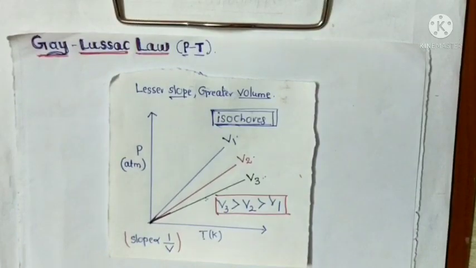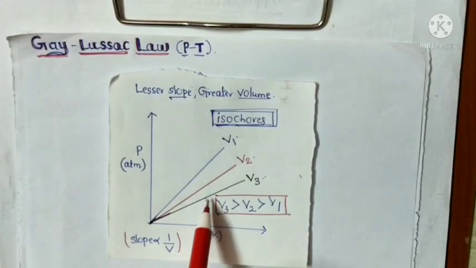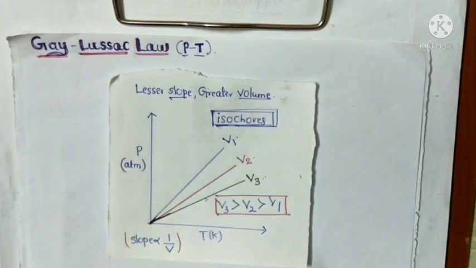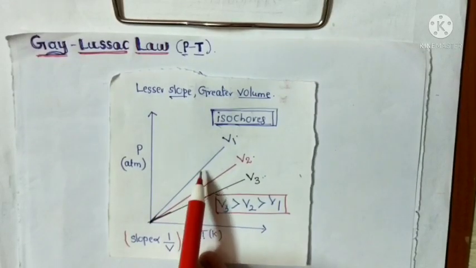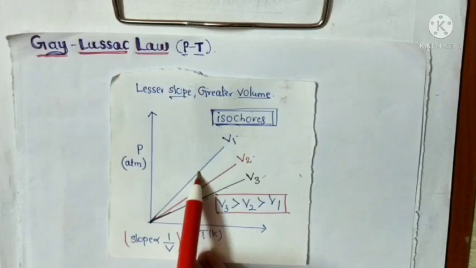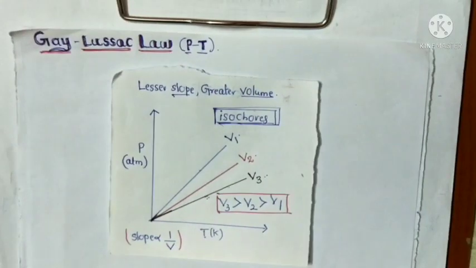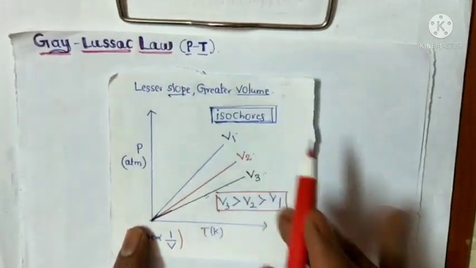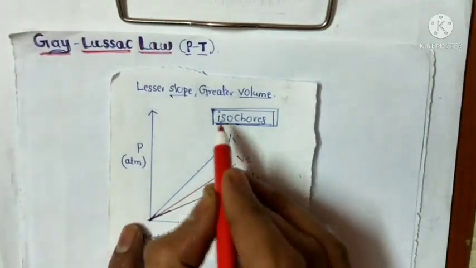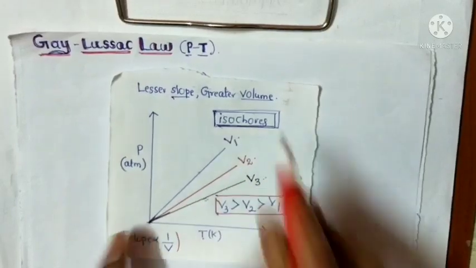So from this you can easily identify that less slope contains more volume, and higher slope contains lesser volume. This graph is very important, and these straight lines are called isochores.